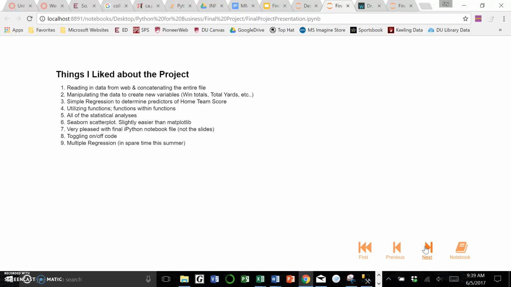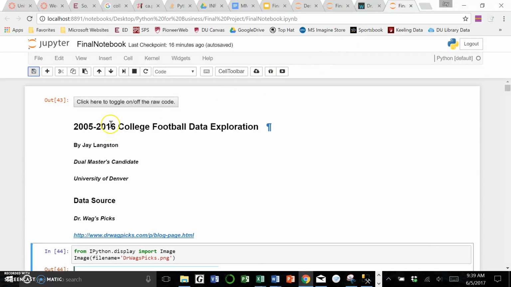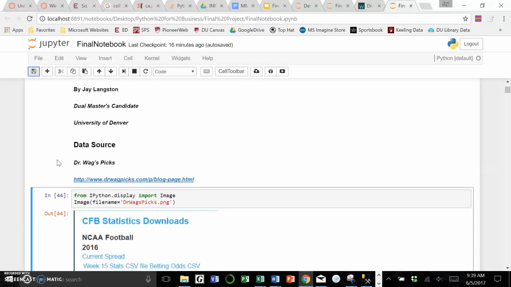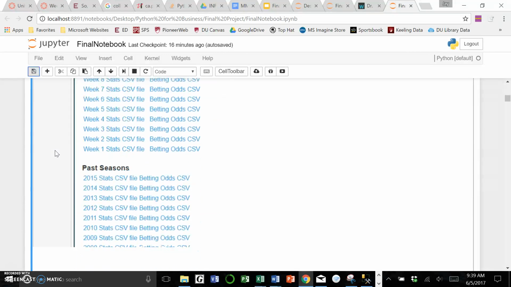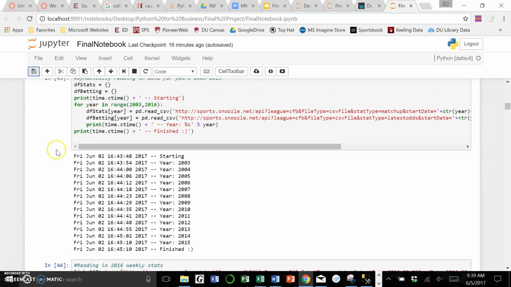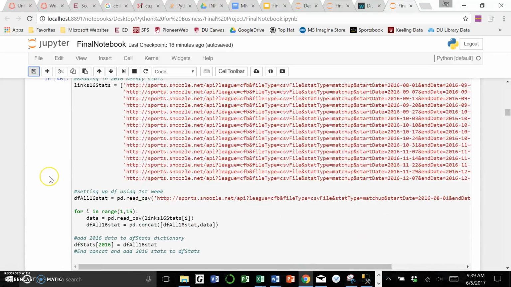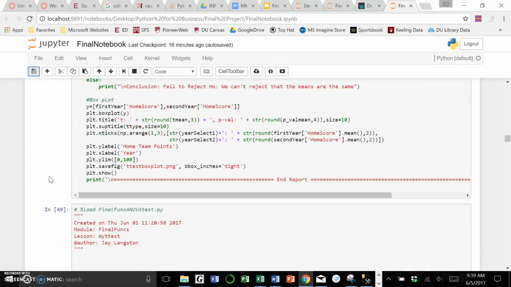I forgot to mention this earlier: I had a really hard time getting the slides to work with the raw code, even though I could toggle it on and off here. Here's my actual notebook, and I tried to create slides using this. This shows the raw code and all my menu options here.